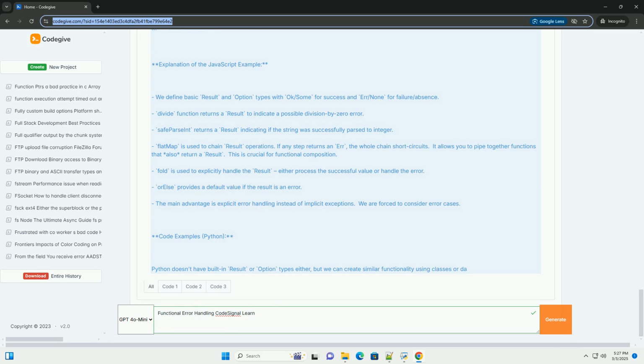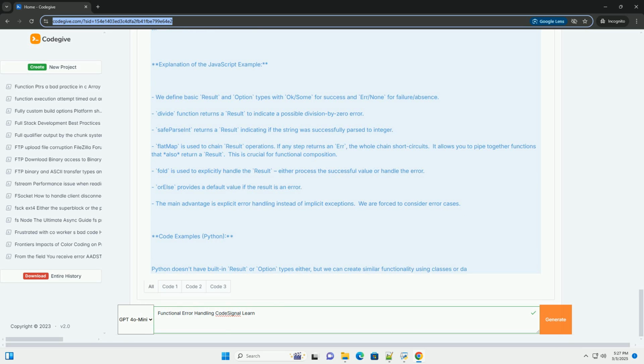Explanation of the CodeSignal example. 1. Parsing: safeParseInt, from the earlier examples, would be used here, modified slightly. Each string is converted to a result of number or string. 2. Averaging: a reducer is used to accumulate the numbers. The reducer also checks for any error encountered. If an error exists, the reducer simply returns that. 3. Empty list handling: checks for an empty input and returns an appropriate error. 4. Formatting: uses fold to format the successful average to 2 decimal places or return the error message.